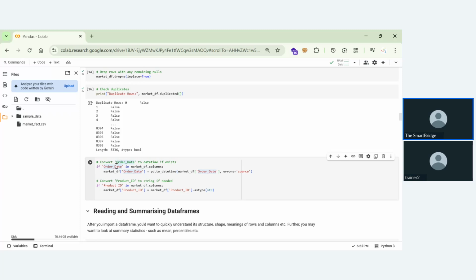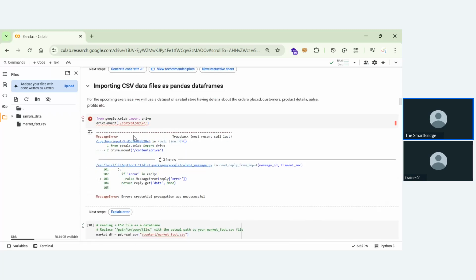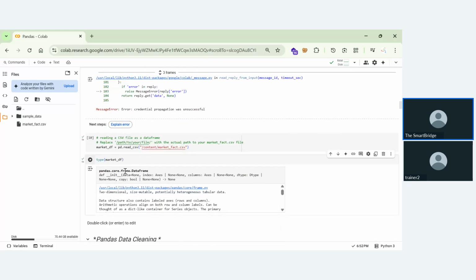Imagine a datetime data type: the functions I can perform with datetime can only be performed with that data type.